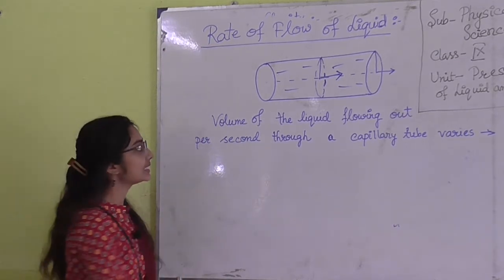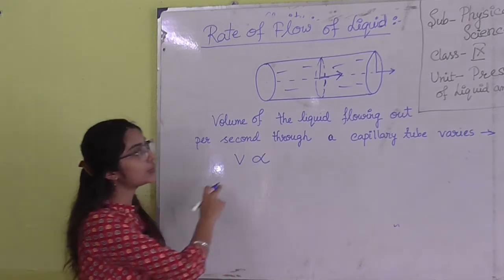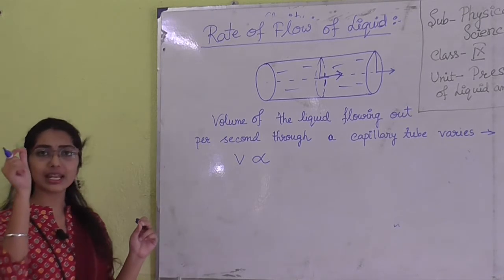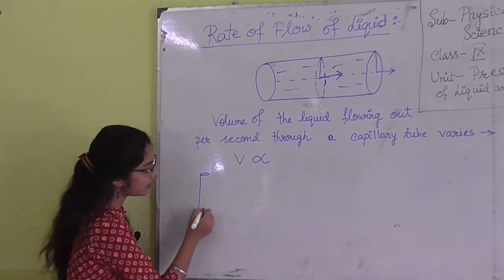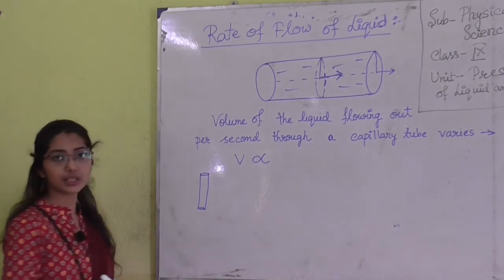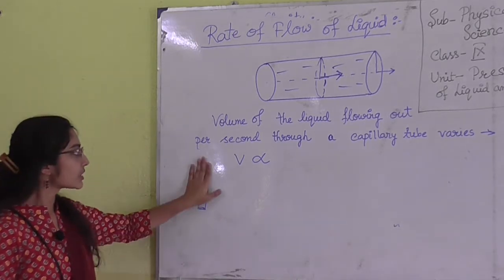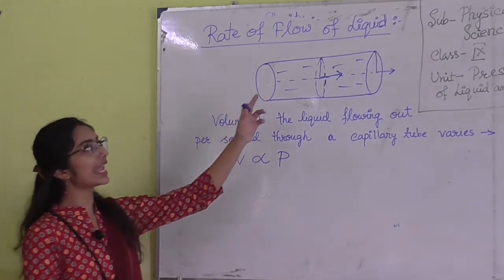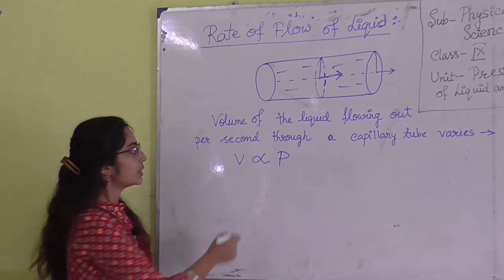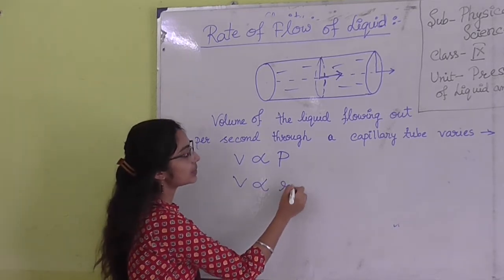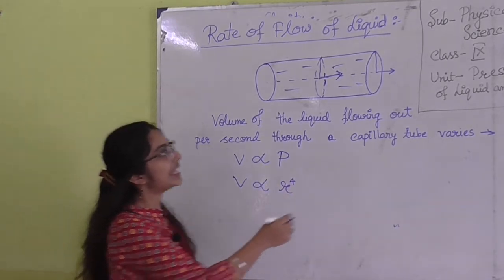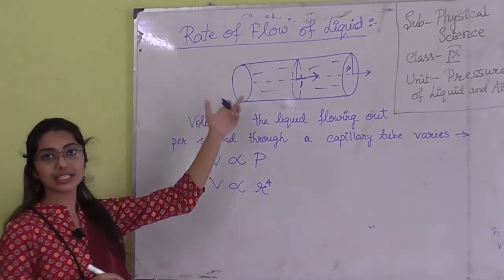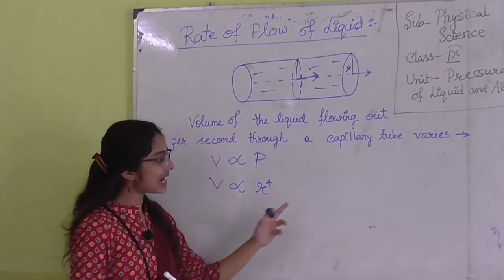What are the factors? The volume V of the liquid that is flowing out per second through this capillary tube. Capillary tube means the tube which has a very small radius. So V varies as the pressure difference P between the two ends of the tube. V varies as R to the power 4, where R means the radius of the cross-sectional area of the tube.